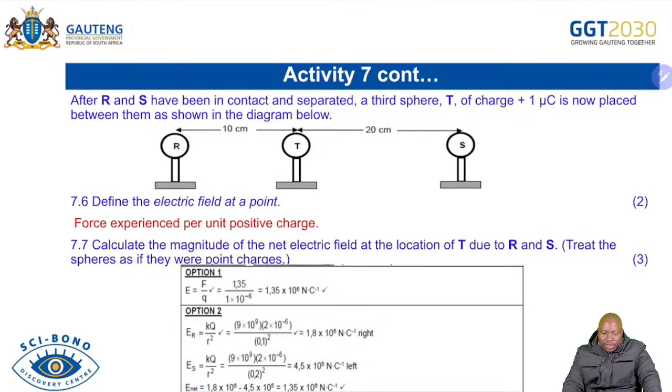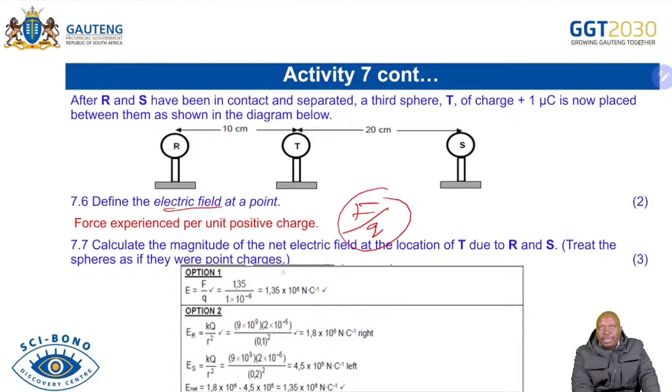For the next option, you have to define electric field. We define it already. We said it's the force experienced per unit positive charge. We got that from the data sheet. Calculate the magnitude of the net electric field at the location of T due to R and S. Treat spheres as if they are point charges. So the simplest way, you can just use E equals F over Q. Remember, you have calculated your F net in the previous question.